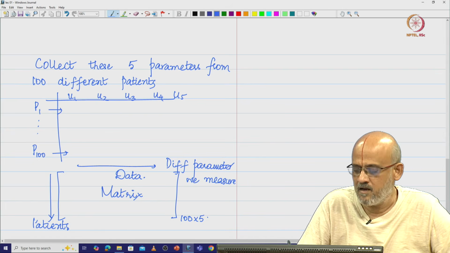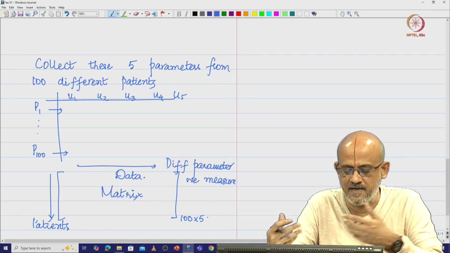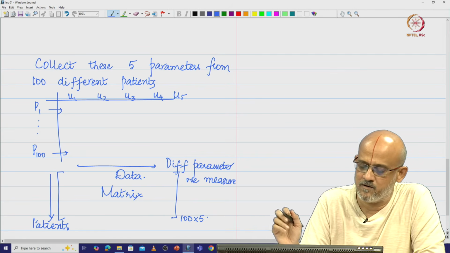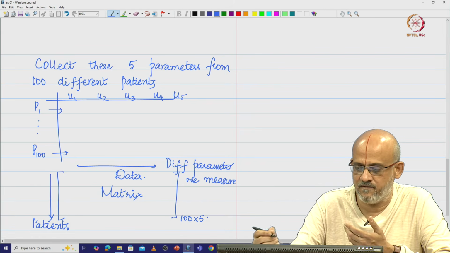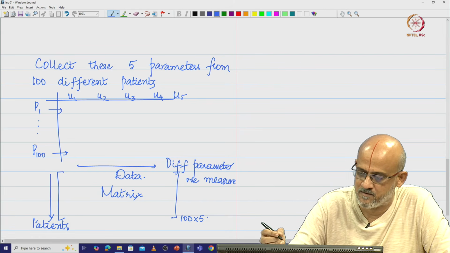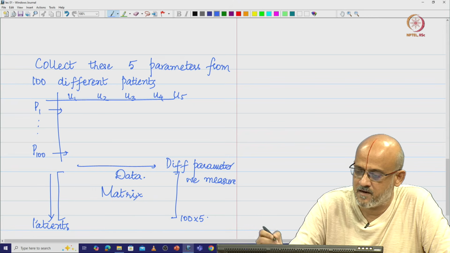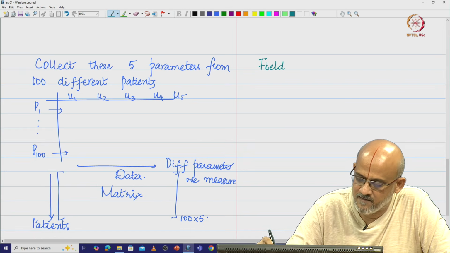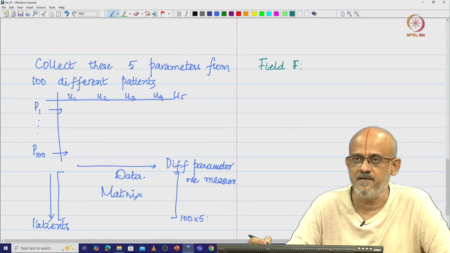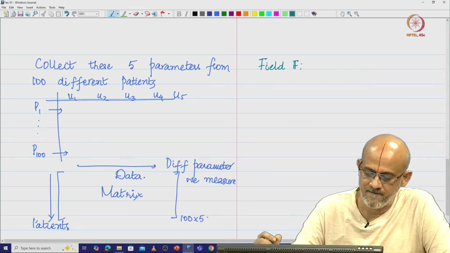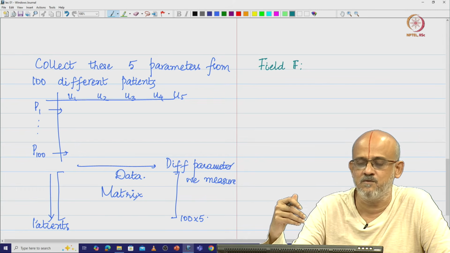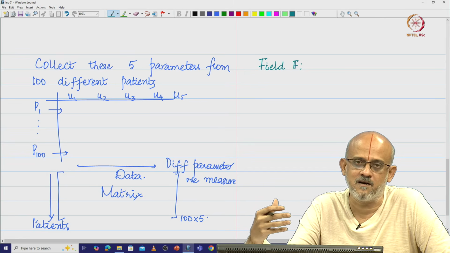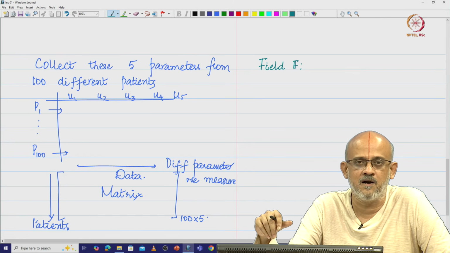Now, this is fine from the application perspective, but mathematically how do we get these vectors? We look at a very fundamental structure to the idea of a vector space, which we call the field F. If I want to get this structure called the vector, I must have something fundamental to the structure, a mathematical structure which we call the field.